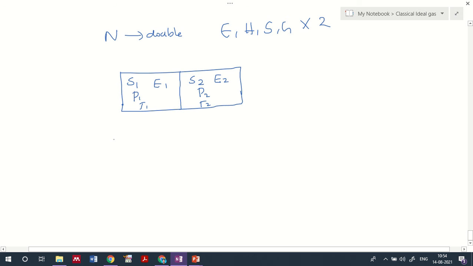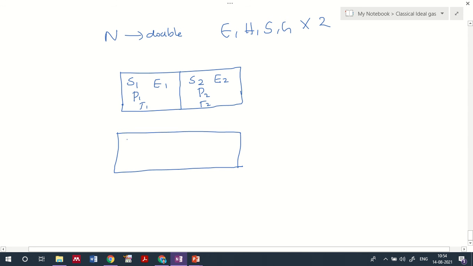So when you combine this chamber into one, I'll be having the corresponding value of the temperature.